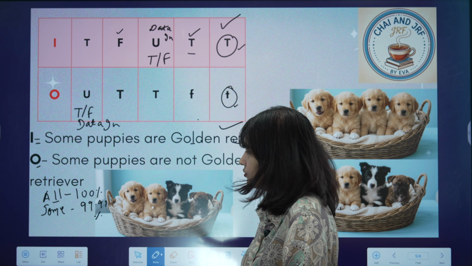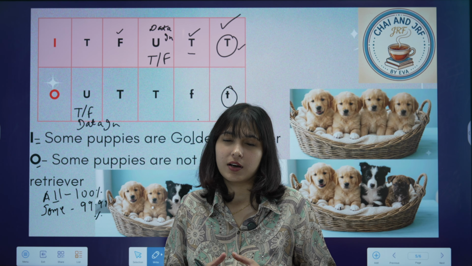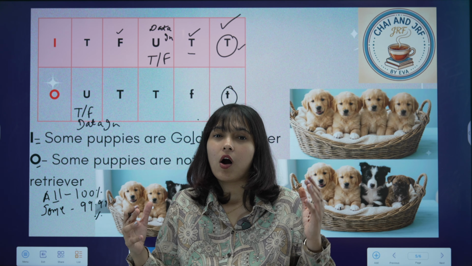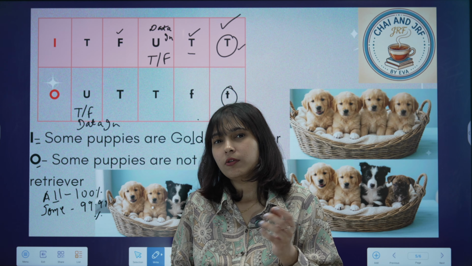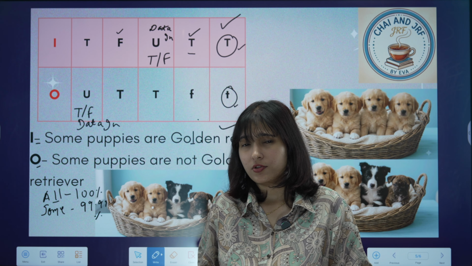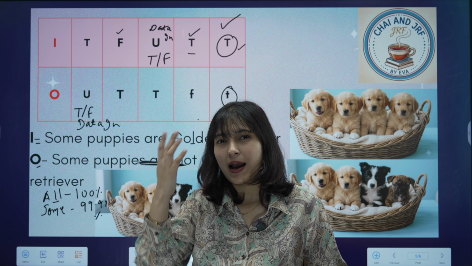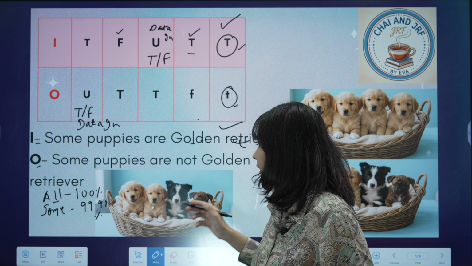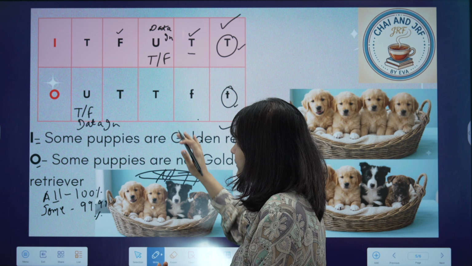It is true. Now let us take that example again. I told you that when we talk about some, we don't have enough information available to us. We are not sure about all of the contents, right? In order to make sure that this is a some type of proposition, imagine a blanket that is put over this basket again, in order to understand this concept.